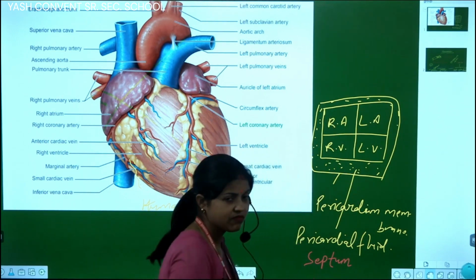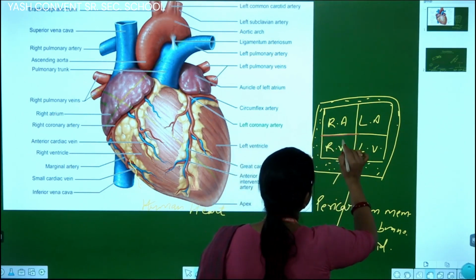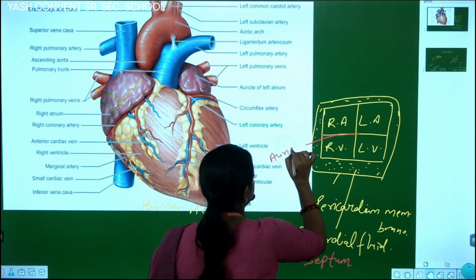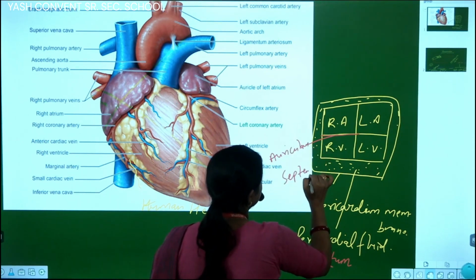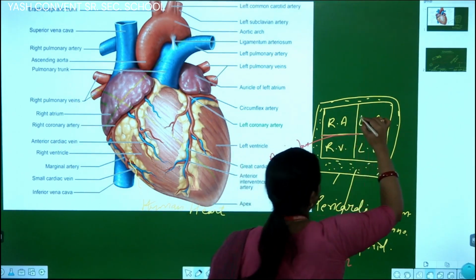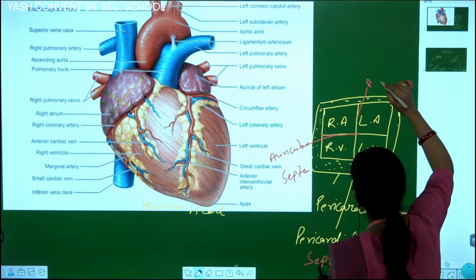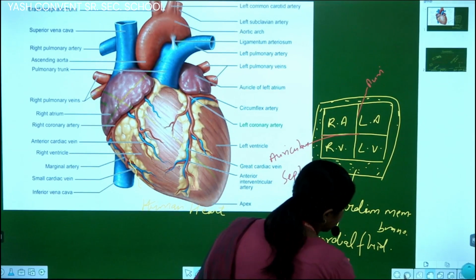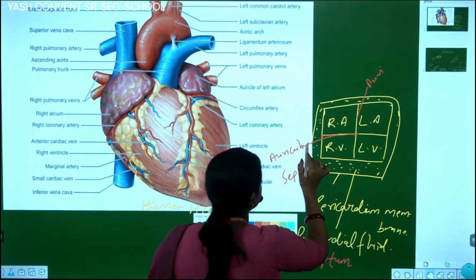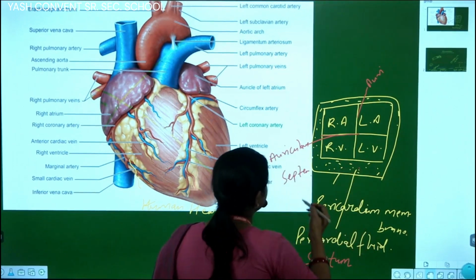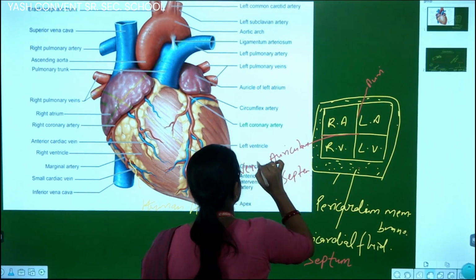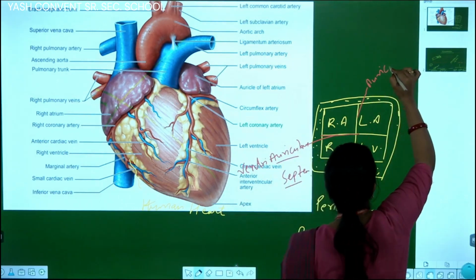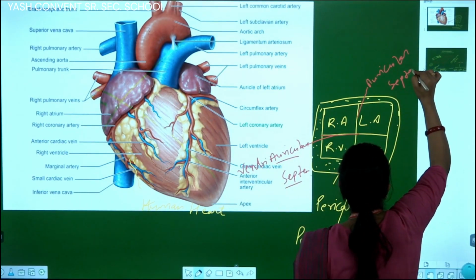Okay, students, the four chambers of the human heart are divided by the septum. The right auricle is divided from the left auricle by the auricular septum. Here is one mistake: the right auricle is divided from the right ventricle by the ventriculoauricular septum, and the right auricle is divided from the left auricle by the auricular septum. Okay, students.